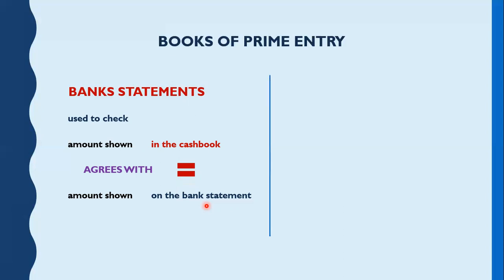The next thing we need to learn is the petty cash book. The petty cash book is very similar to the cash book, but this time only small transactions are included, for example, transactions of $2, $3, $4, or something this small. To learn this, we need to know the Imprest system.